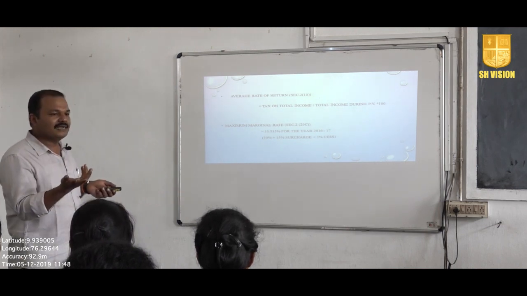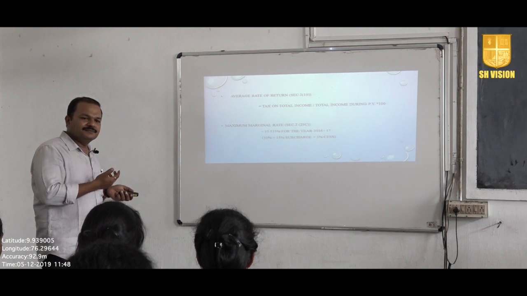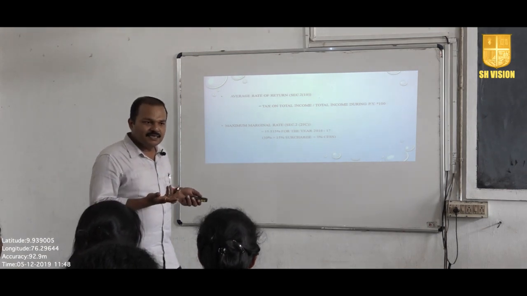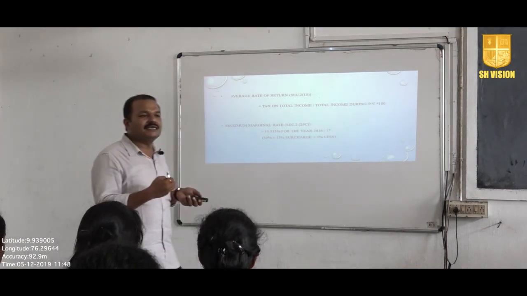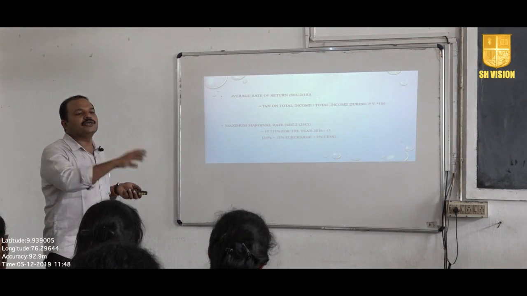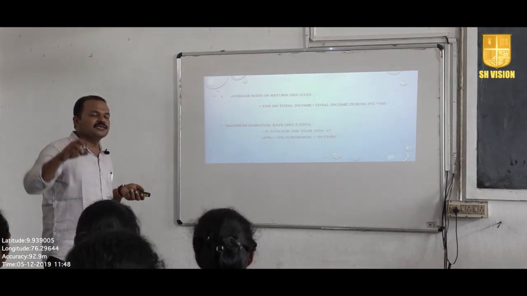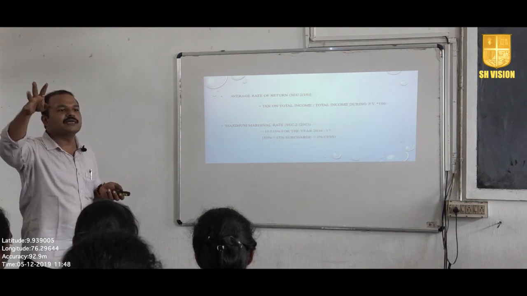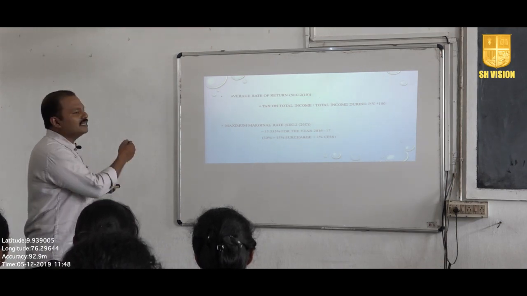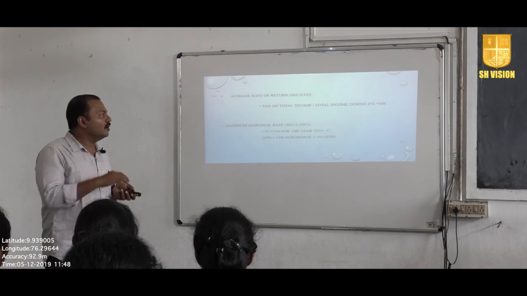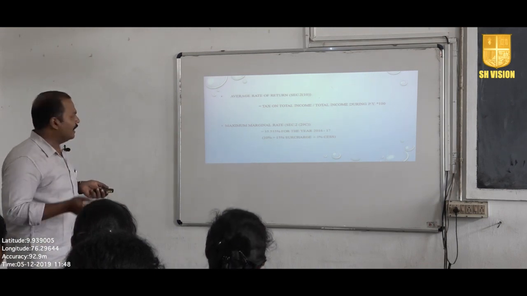Why do you calculate this? Average rate of tax is to understand, on a percentage basis, what proportion of your income you are paying as taxes. My income is so much, out of that what is the proportion of income tax that I am paying? In order to understand that, the average rate of tax would be calculated.